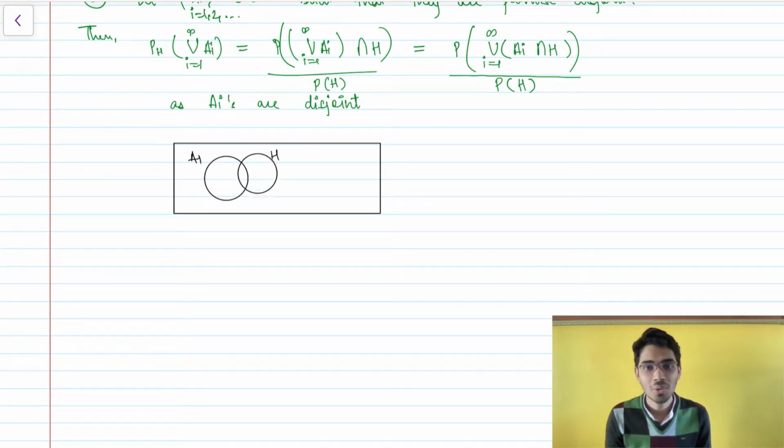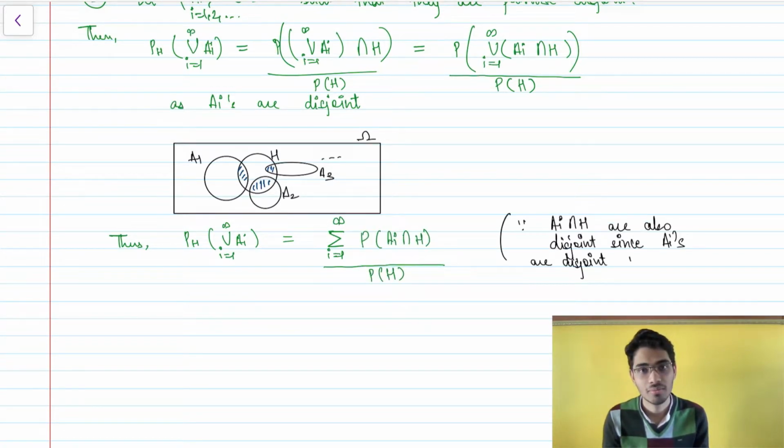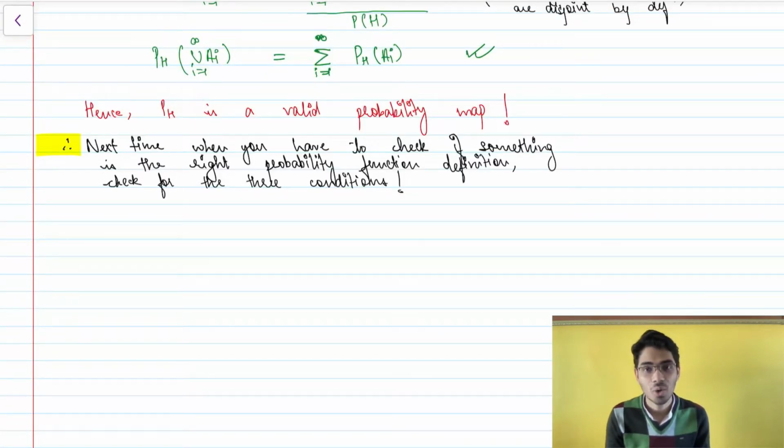This boils down to validity of countable additive property as well, because the intersections are also disjoint, and when we work out the maths, the probability of unions becomes the summation of their probabilities, and that becomes actually a valid probability mapping.